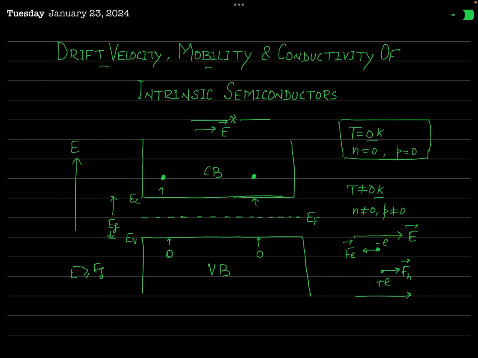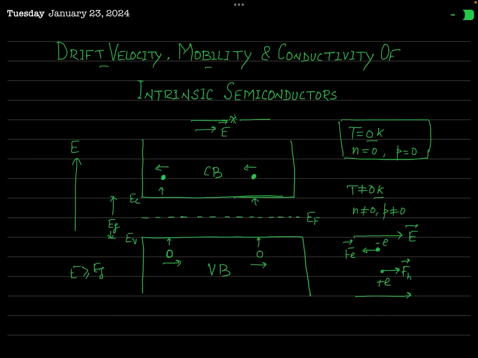Now the electron moves under the electric field in the conduction band, and the hole moves under the electric field in the valence band. But you know, the physical conditions of the medium in which the electron is moving and the holes are moving are completely different. The electrons move almost in an empty region where there is no other thing, and so the motion of the electron is completely governed by the applied electric field.